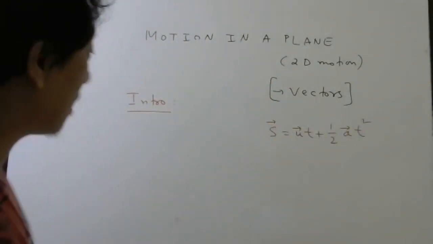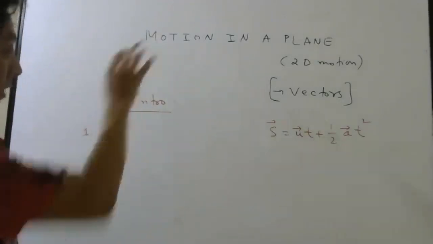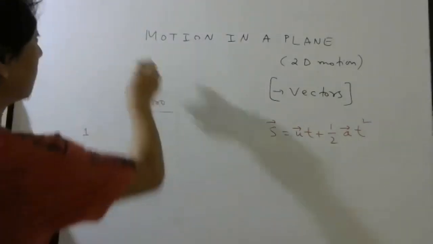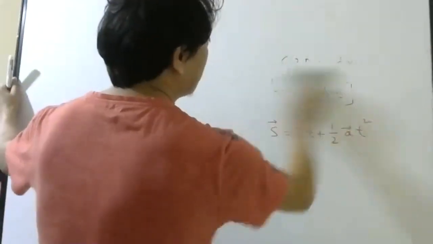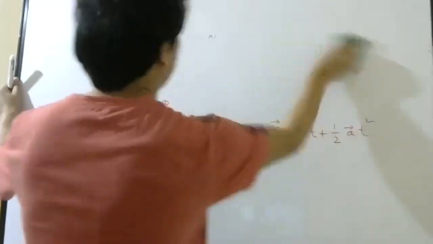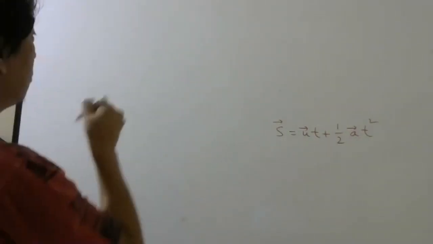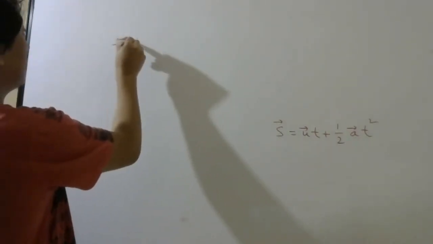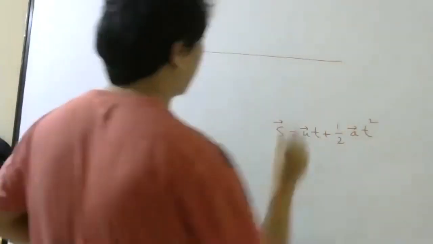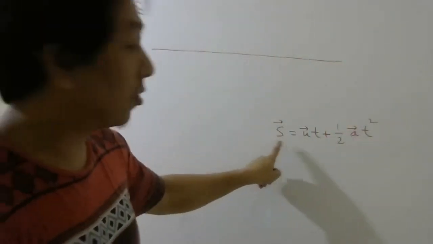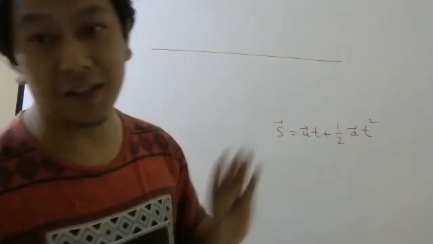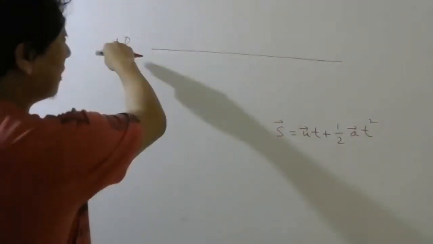But while doing one-dimensional motion, all the vectors, whether it is displacement or initial velocity or acceleration, will be in this line.